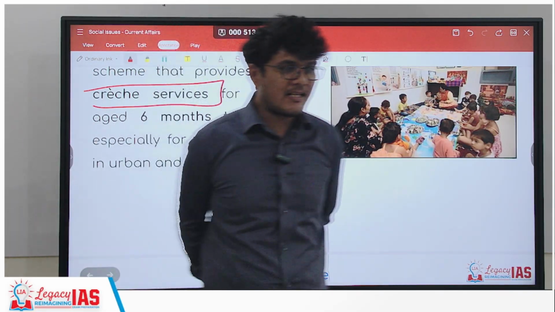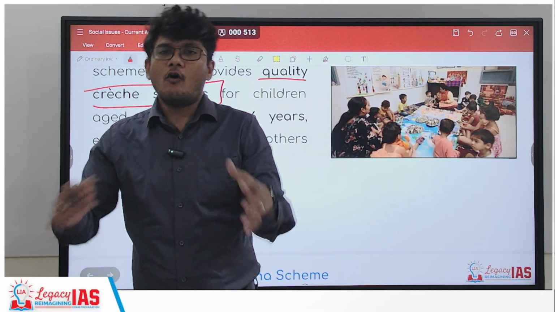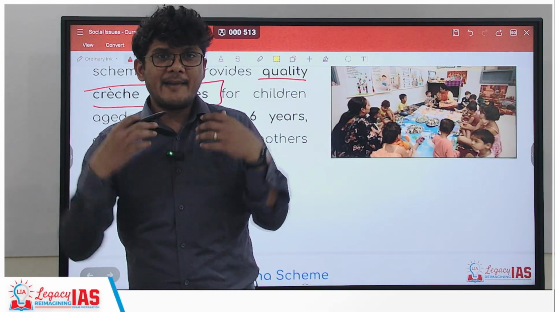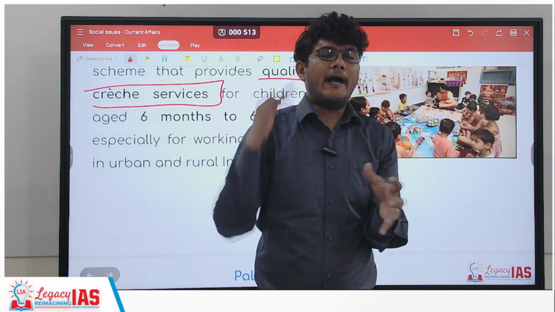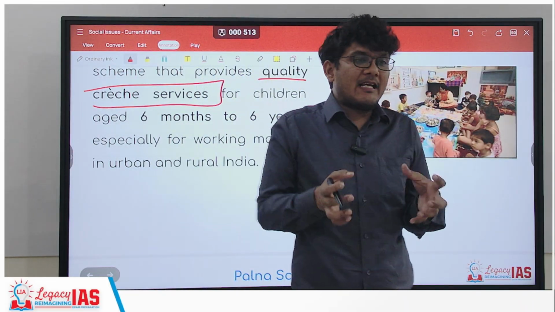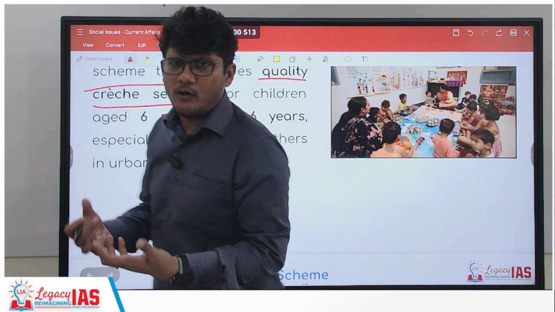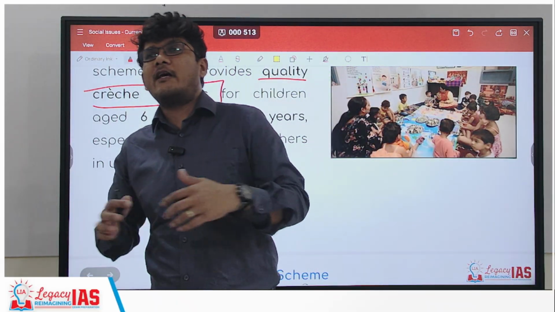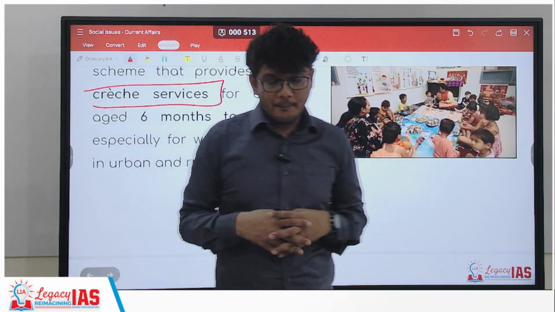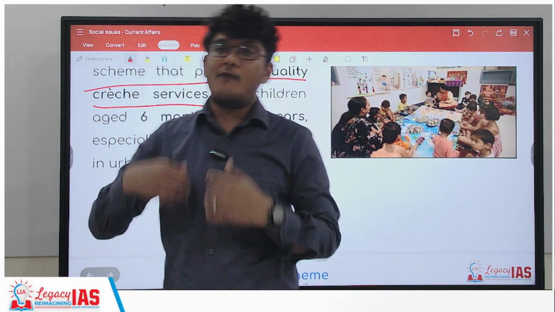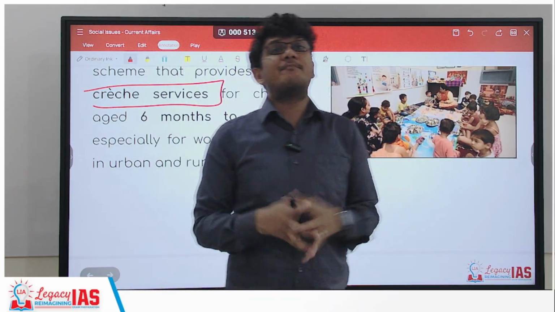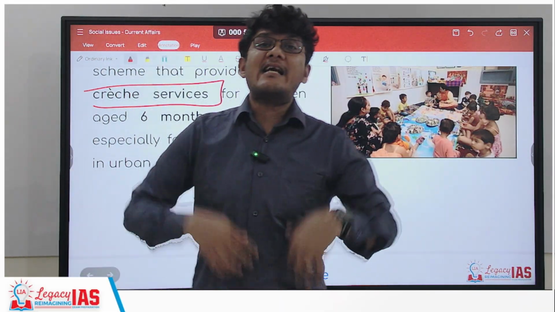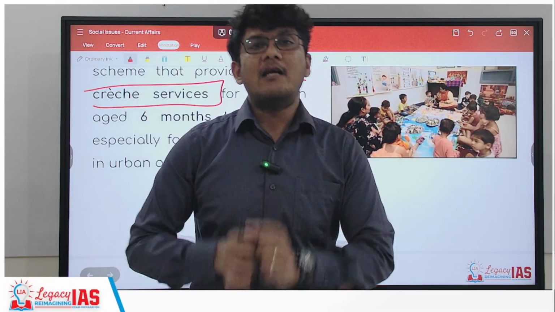Right? So what is this creche facility? It is a place where the parent, it can be women, it can be men also, it can be any of the parents, can keep their child and go and work. Now, it need not necessarily be in the office premises. It can be a third party also. It need not necessarily be provided by the office. Without the office, there can be some private player who can provide that facility. But when a private player provides that facility, that is for a profit motive, so you will have to pay for it. If the office provides it, it will generally be free of cost. So this Palana scheme talks about providing such quality creche facilities for working women.